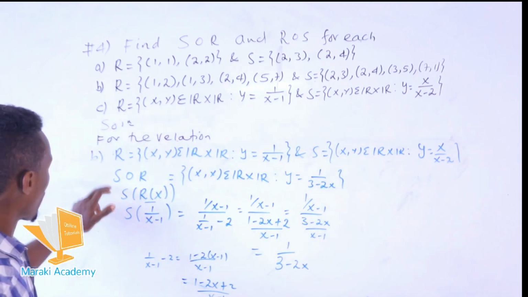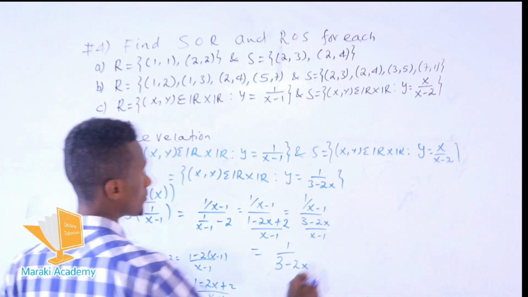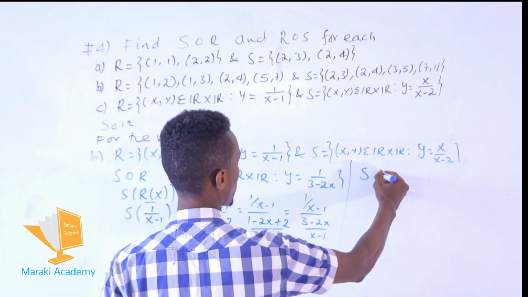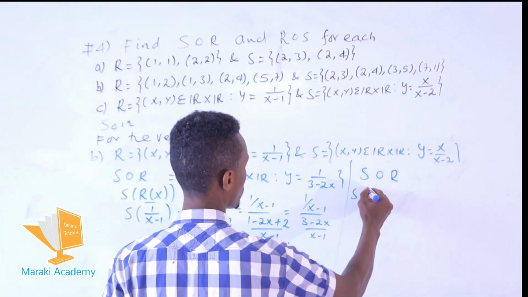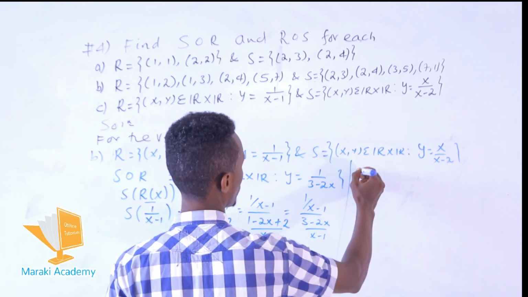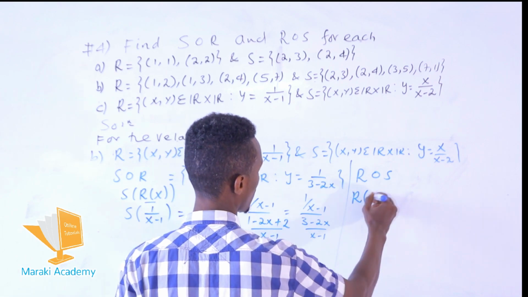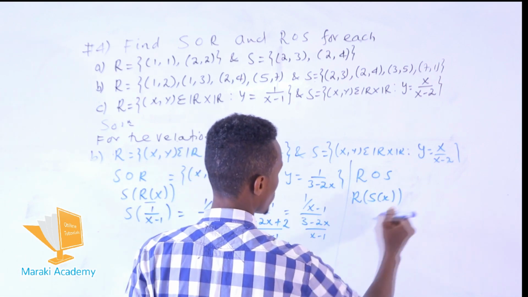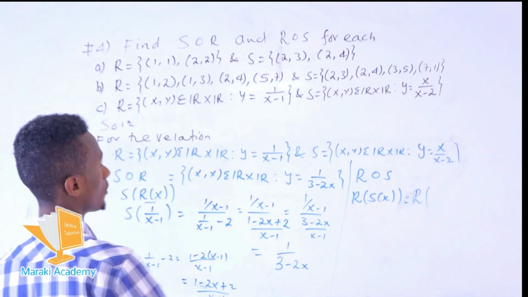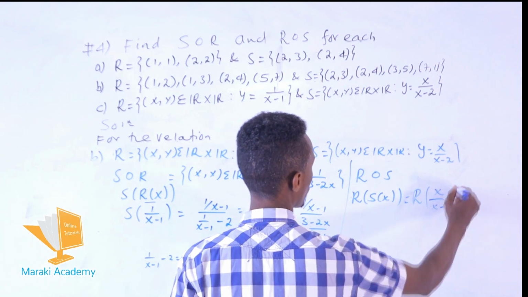Okay, so as a composition, we have this form. In the other form, to find S circle of R, in this case R circle of S, we need to find R at the points S of x. So this is the same as the function f at S at point x, and the result becomes x over x minus 2.